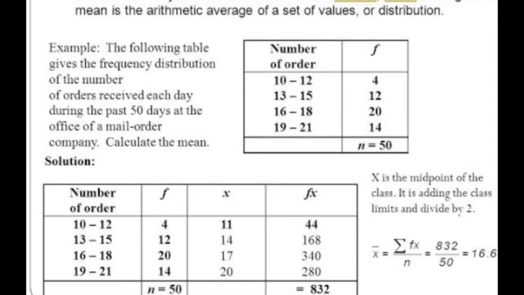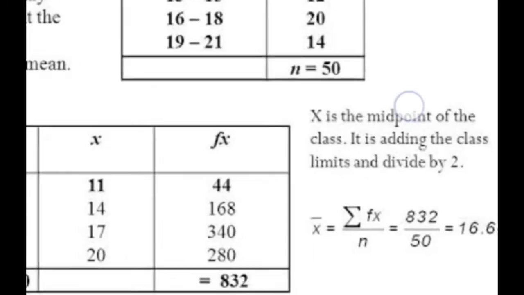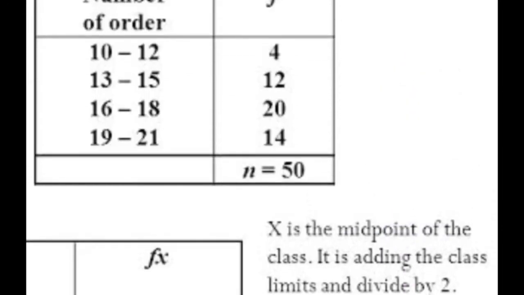Do remember one thing, that frequency means how much quantity something contains. So here the orders of 10 to 12 contain a quantity of 4, 13 to 15 contain 12, then 20 and then 14. What does the formula for the mean say? The formula of mean says summation of fx divided by n, or summation of f.